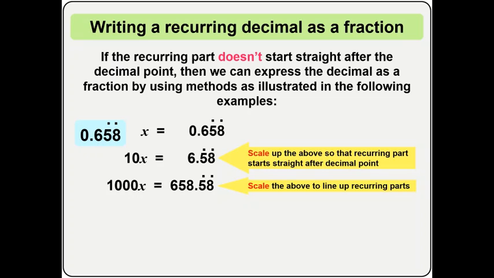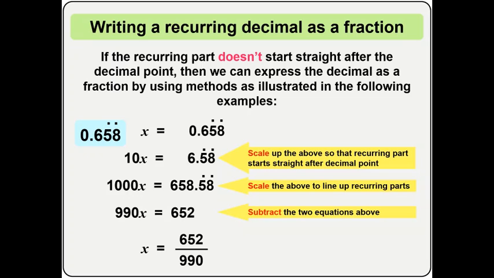Because the recurring part is starting from 5 and ending with 8, so it will be 585858. You want to stop at an exact spot where you have a common value with the first one, and after doing that, you subtract both equations. You'll be having 990x equal to 652, and x is going to be 652 over 990, and finally you're going to have 326 over 495.